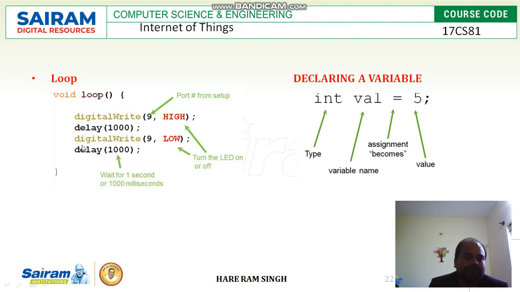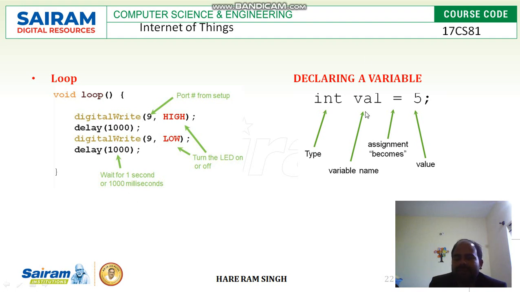Then we can use digitalWrite port number 9 again LOW. At port number 9 we can switch the LED off. digitalWrite 9 LOW will turn off the LED, and digitalWrite 9 HIGH will turn on the LED, and delay 1000 means wait for 1 second, or 1000 milliseconds.